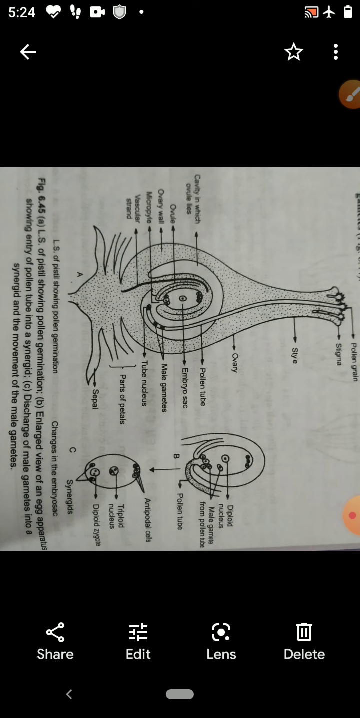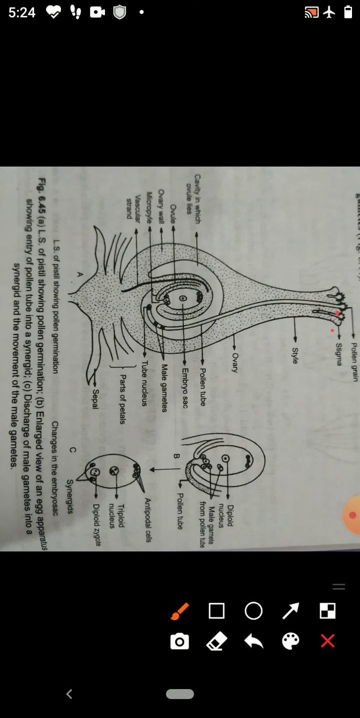Children, you have studied that during pollination, pollen grains transfer from the anther to the stigma. So this whole structure is the female part of the flower. In this female part of the flower, at the top are the stigma, style and ovary. During pollination, pollen grains land on the stigma. So here many pollen grains are present.